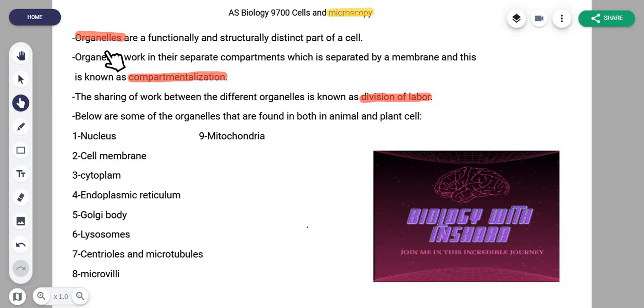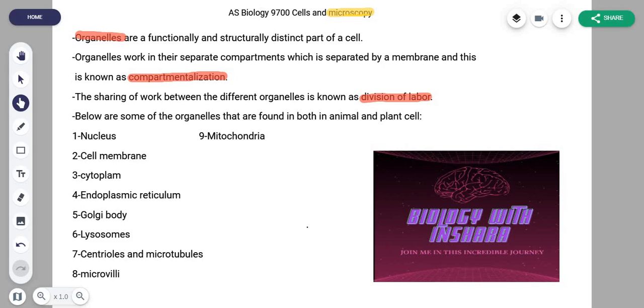Right, so let's start by working on some of the basics that you need to know. So what are organelles? Now we have discussed organelles in O levels and IGCSEs, but let's do a bit of a recap, but in a different manner, because you're in an advanced level now. It's not your O levels or IGCSEs anymore. So organelles are a functionally and structurally distinct part of a cell, right? What this means is that it is like an organ. Just consider it to be like an organ that structurally is unique and functionally is unique.